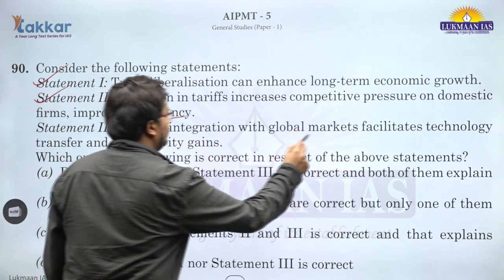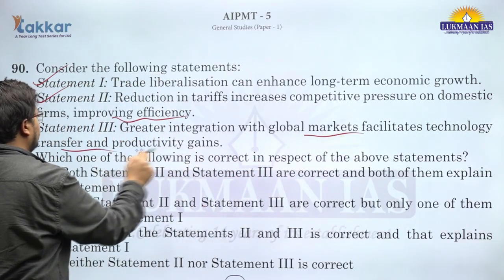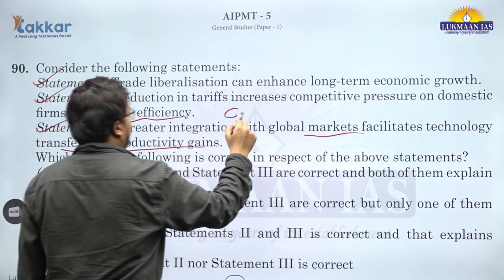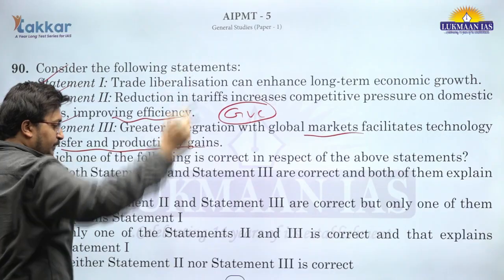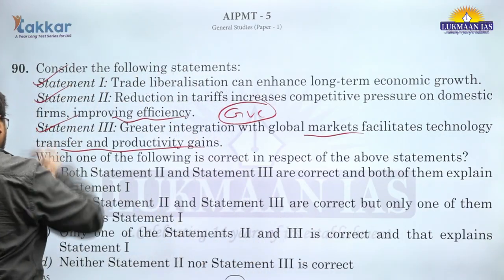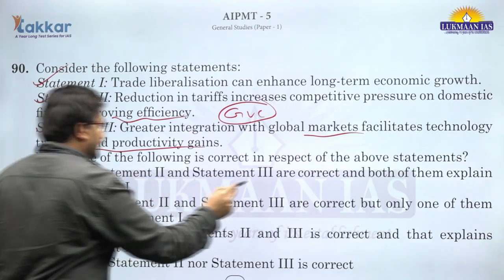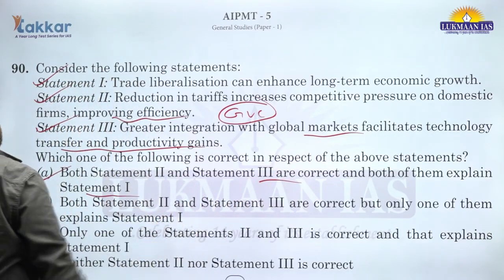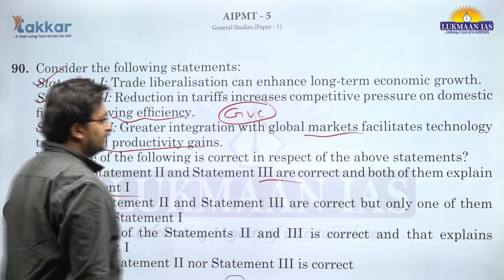Greater integration with the global market facilitates technology transfer and productivity gains. Basically, they are talking about the global value chains. That also improves trade liberalization. The third statement is also explaining the first statement. So, both statements 2 and 3 are correct, and both of them explain statement 1. It is the correct answer for question number 90.